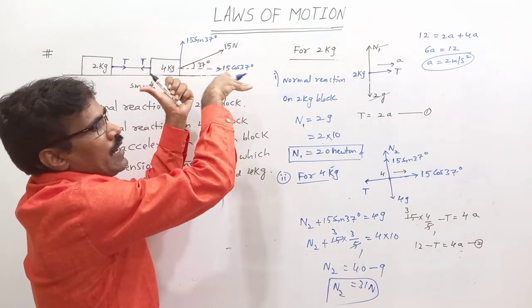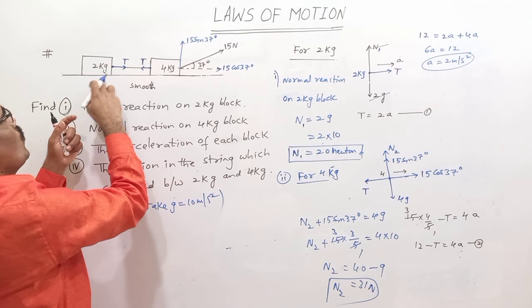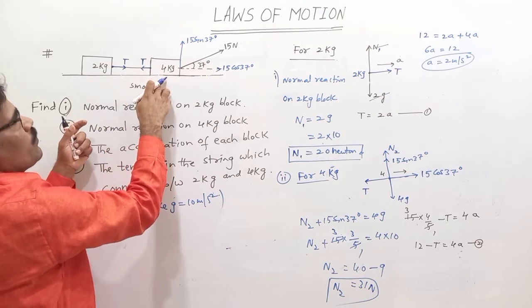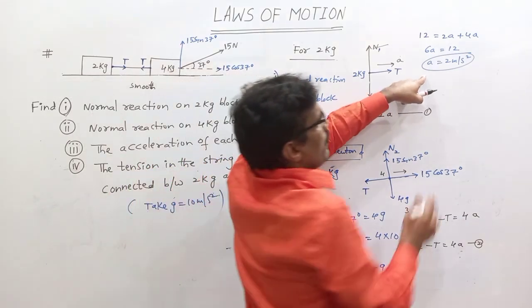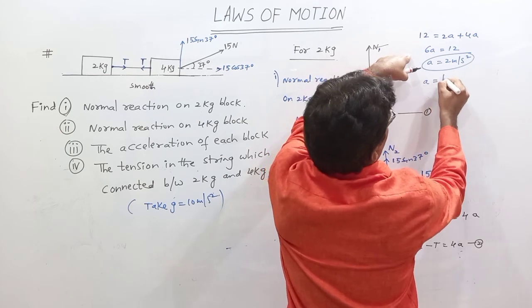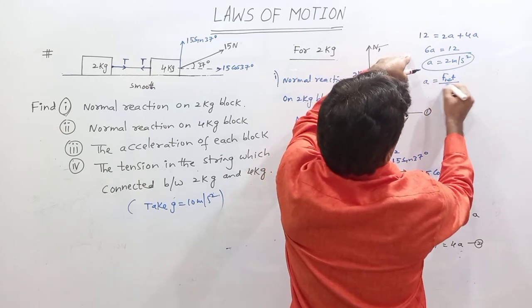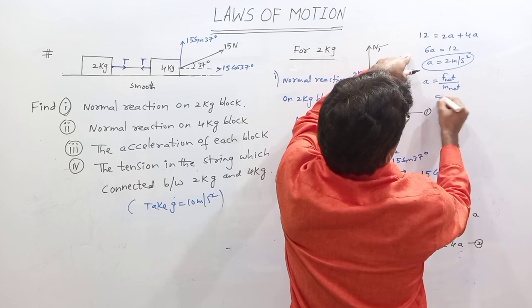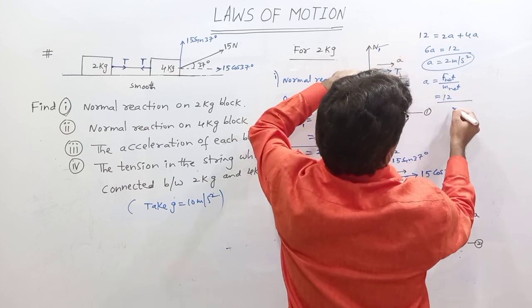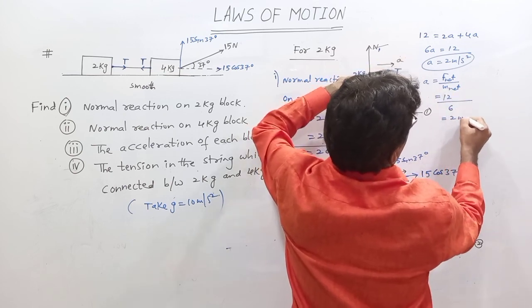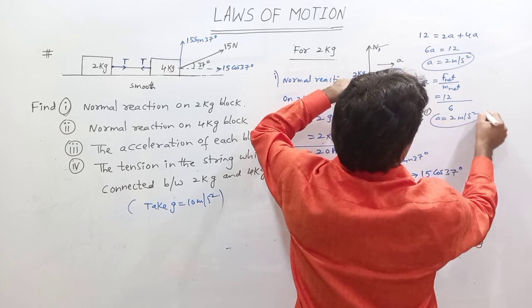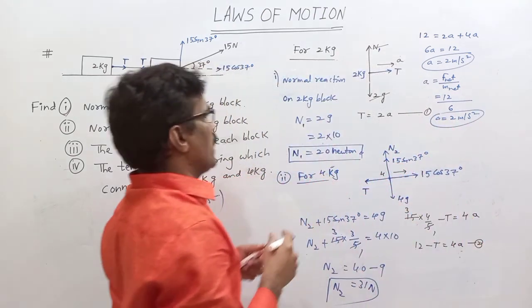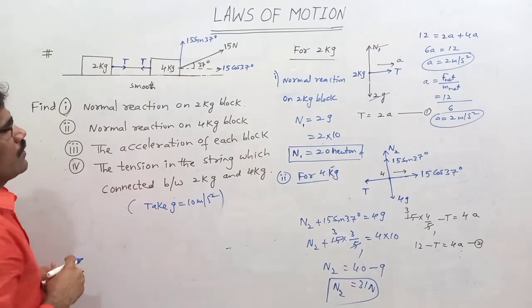Net force is 12. Net force by total mass, 2 plus 4, 6. That's why acceleration is equal to the simple relation F net by M net, sir. F net is 12 along the horizontal. M net is 6, 2 meter per second square. So this is the acceleration of each block.